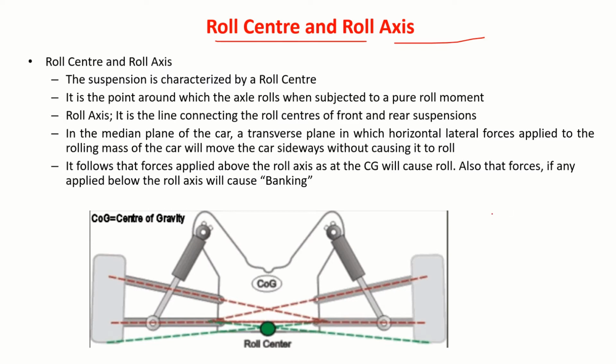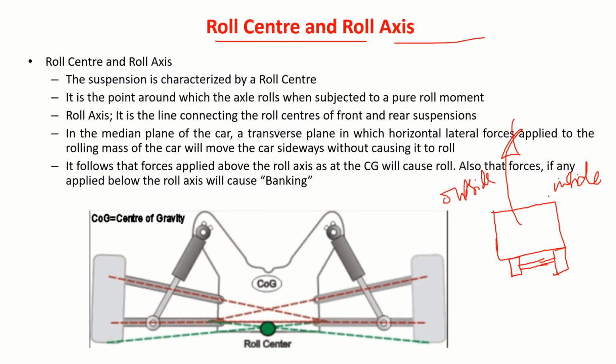As I explained earlier, suppose this is your vehicle. These are the wheels, the axle, and you see here, suppose this is taking a turn like this. This I call inside, and this I call outside. So there is a lateral load transfer like this. Okay, the vehicle rolls.